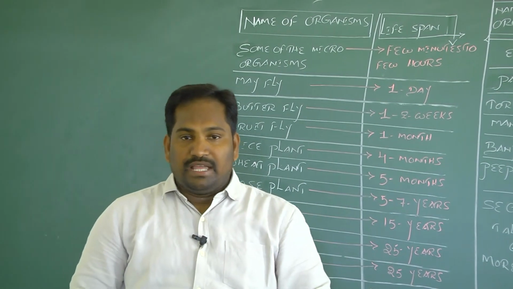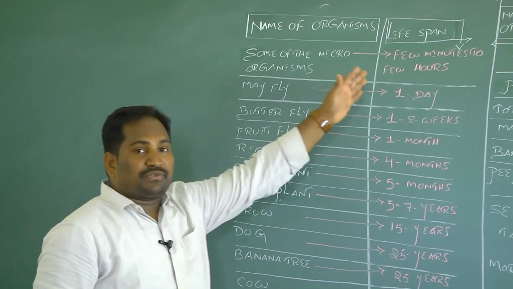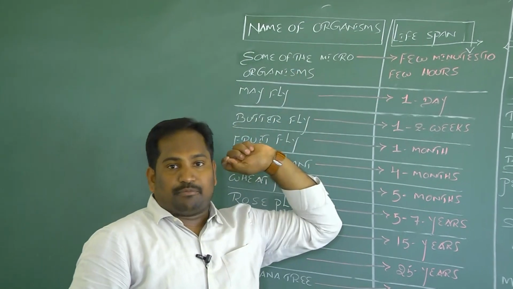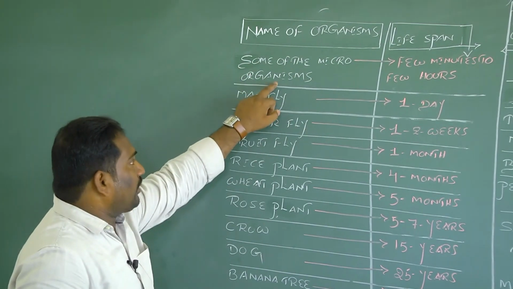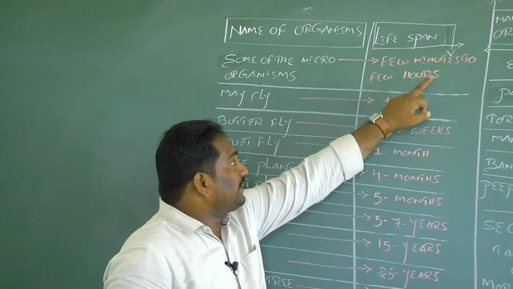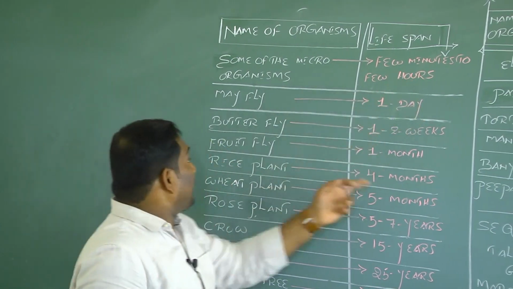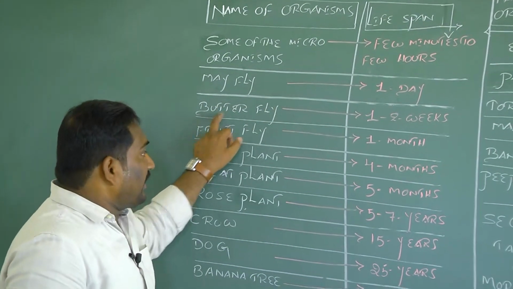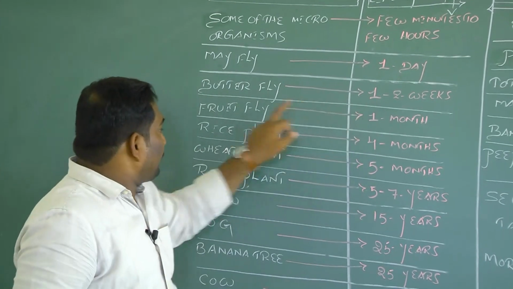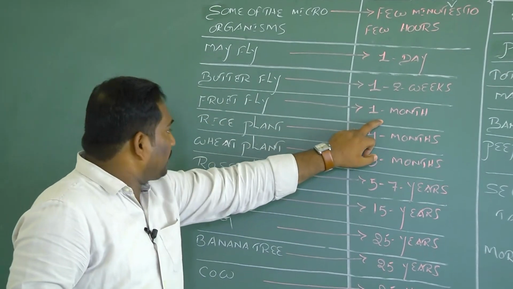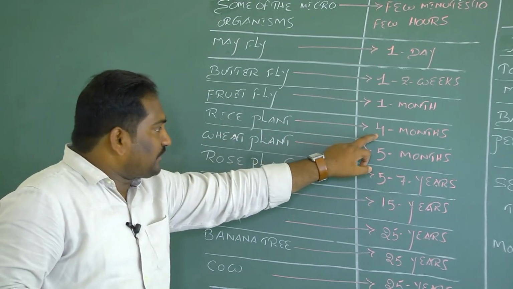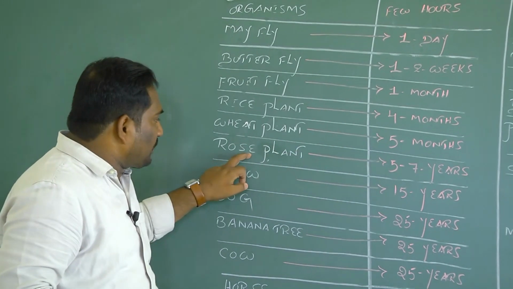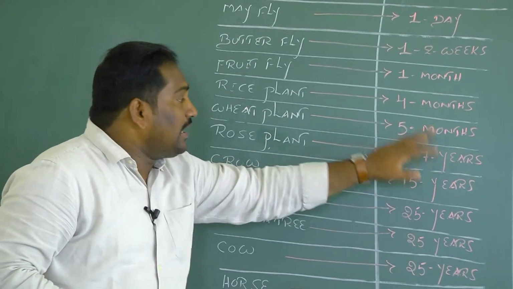For this statement, different living organisms have different types of lifespan. Here are the names of organisms and lifespans. Some of the microorganisms have a lifespan of a few minutes to a few hours, whereas in mayfly, the lifespan is 1 day. The butterfly's lifespan is 1 to 2 weeks. Fruit fly, the lifespan is 1 month. Rice plant, the lifespan is 4 months. The wheat plant, the lifespan is 5 months. Rose plant has a 5 to 7 years lifespan.